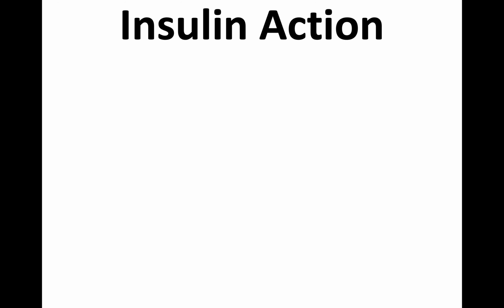I don't want to discuss the basic concept of diabetes mellitus. Still, before we go to insulin action, I think I should have discussed this in the previous slide itself. All of you know what diabetes is.